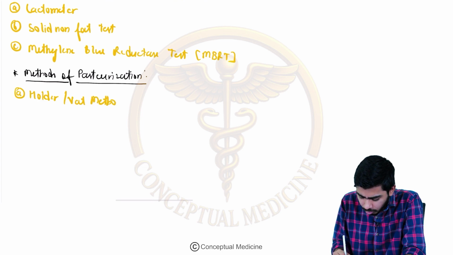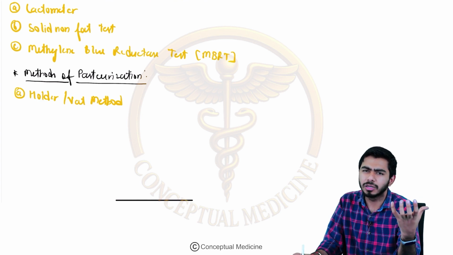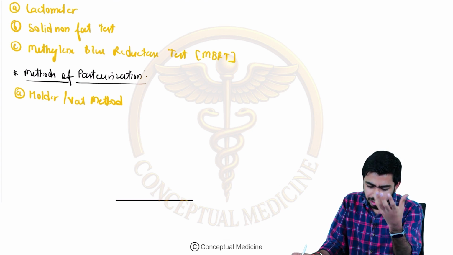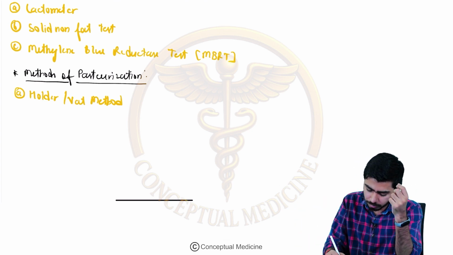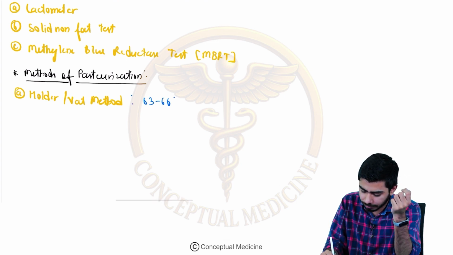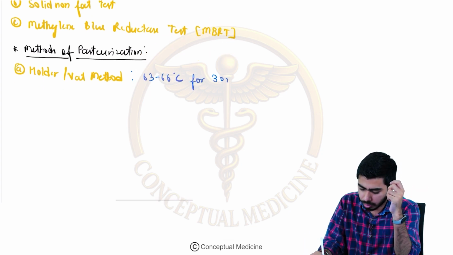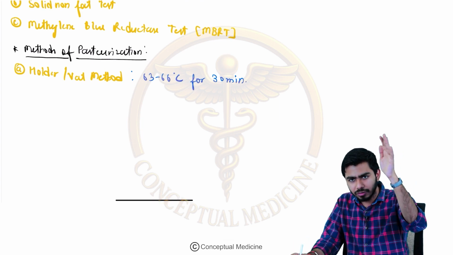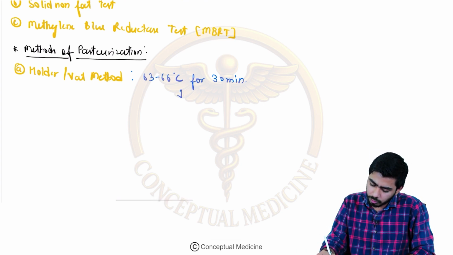Here you are holding the milk. We are talking about milk pasteurization. We are holding the milk, and we are actually boiling it. Boiling in the sense that we are increasing the temperature of the milk. How much will the temperature be? It will be around 63 to 66 degrees Celsius for about 30 minutes. Then we'll be cooling it down gradually.